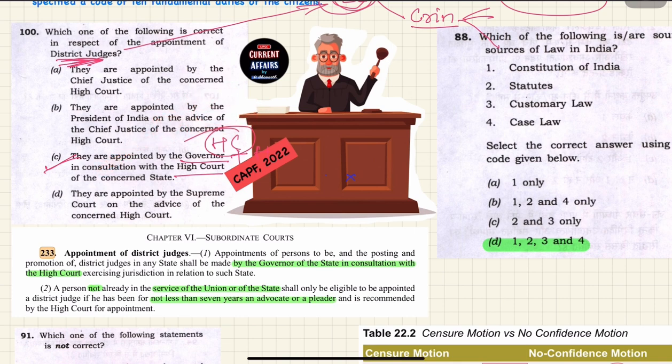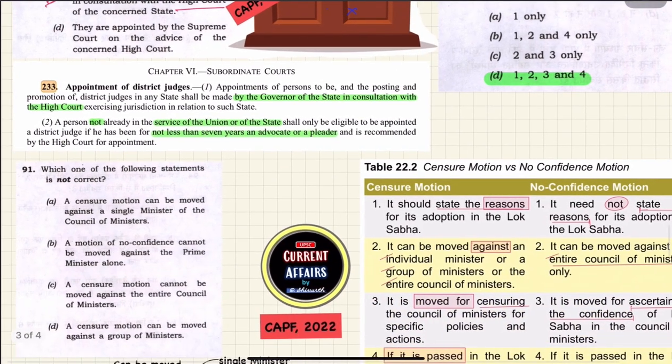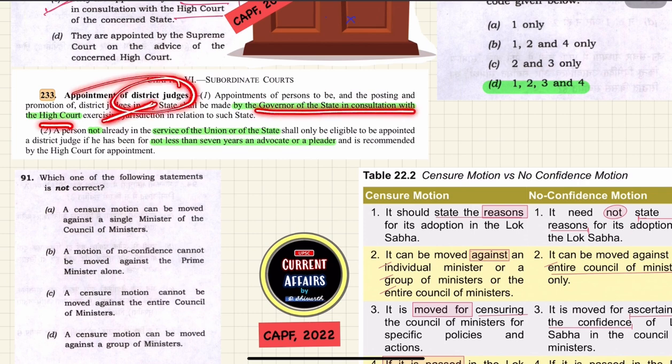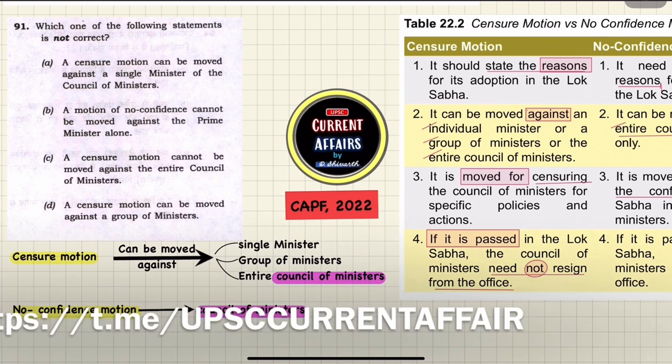No. The state government will conduct the judiciary exam, and whoever passes that exam will be appointed by the governor in consultation with the high court. And there is a dedicated article in the constitution, Article 233. It talks about how the governor of the state, in consultation with the high court, appoints the district judges. Okay, let's move to the next question.